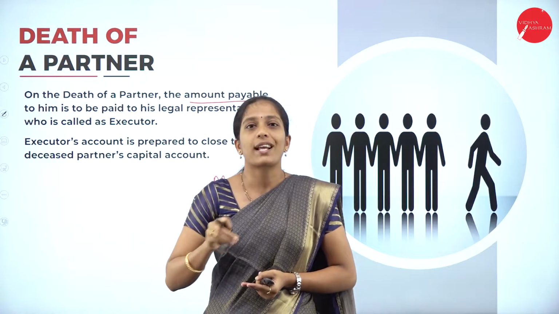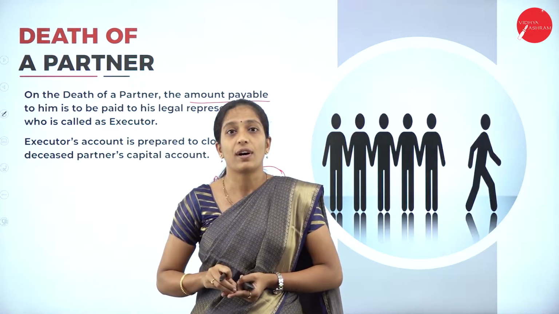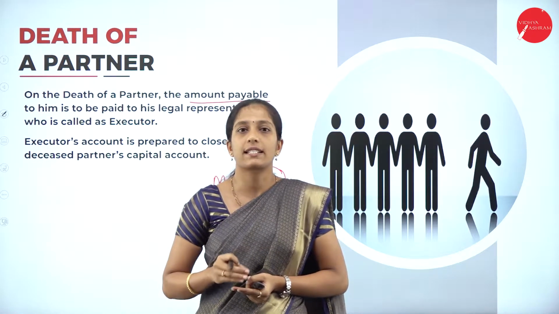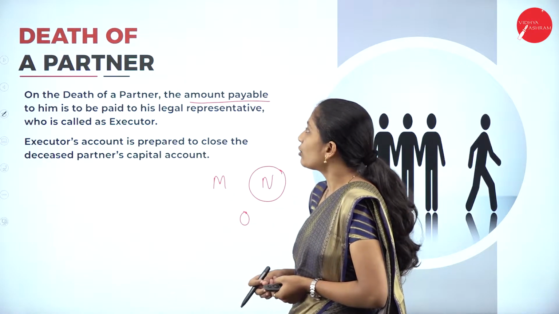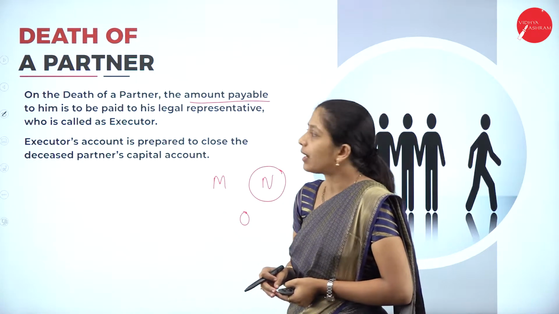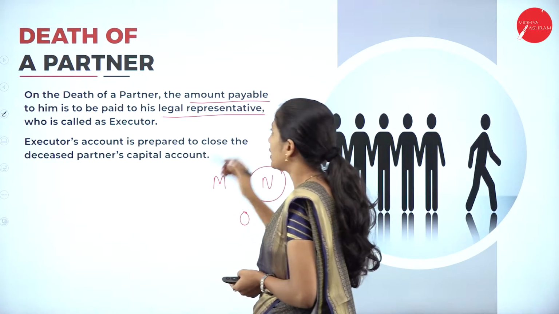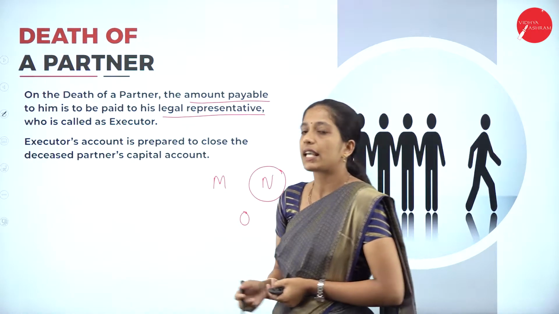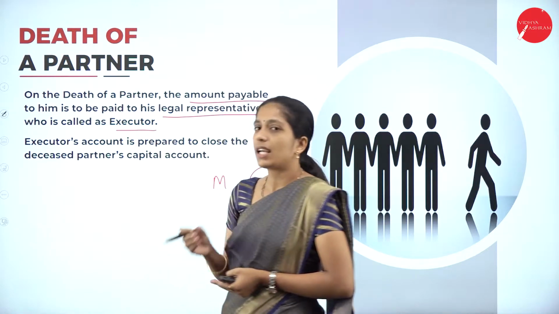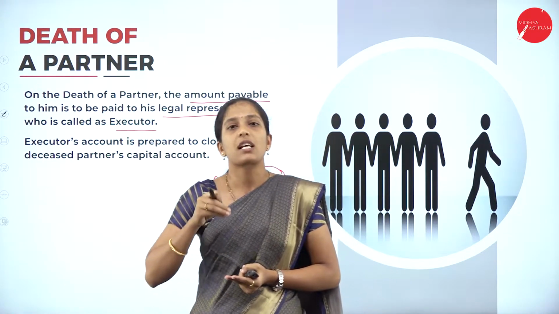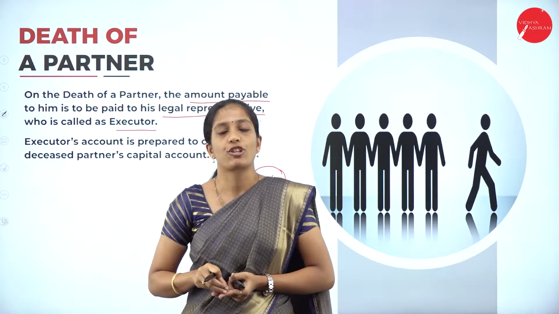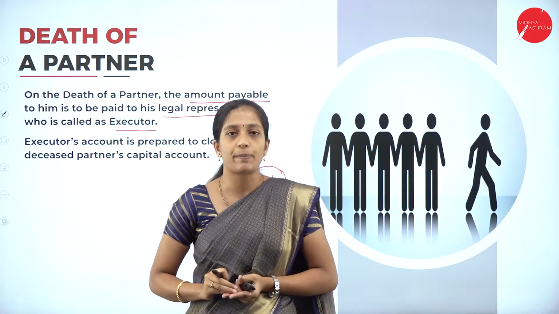The person who died in the existing partnership firm is known as deceased partner. So, on the death of a partner, the amount payable to him is to be paid to his legal representative, who is called executor. Now here you have to remember, the person who dies in the existing partnership firm is called deceased partner.